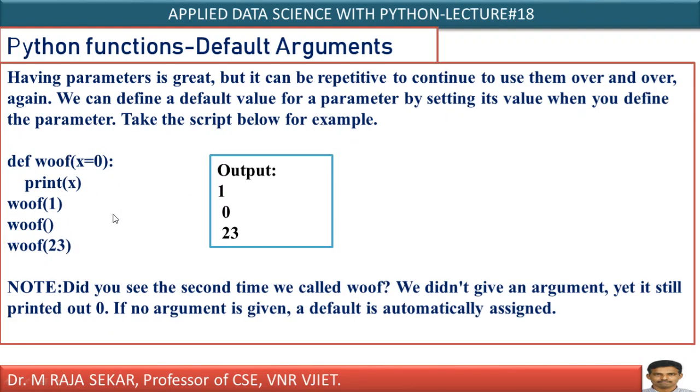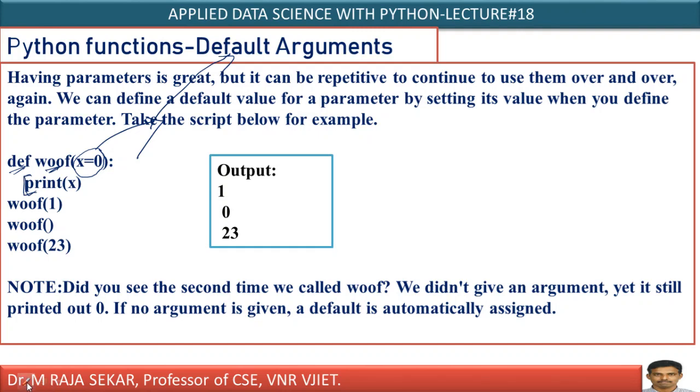Now there is a concept known as default argument or default parameter. We will try to understand this default parameter with a simple example. Let me define a function again. def is a keyword, woof is the function name, x equals 0. This particular argument is known as default argument or default parameter. This function consists of only one print statement in its body. What is that? That is print x, isn't it?